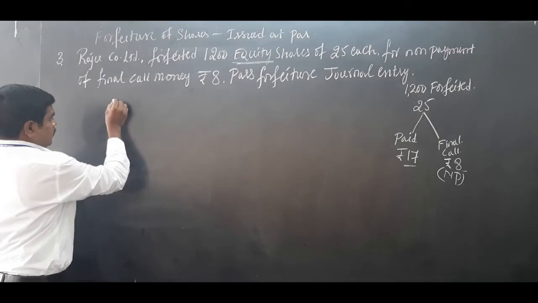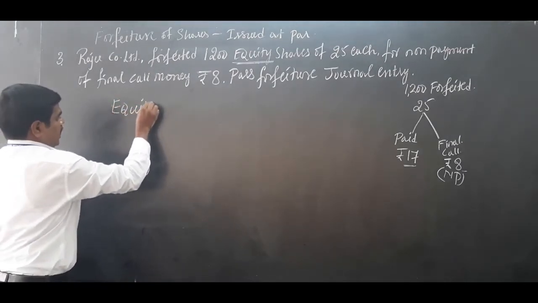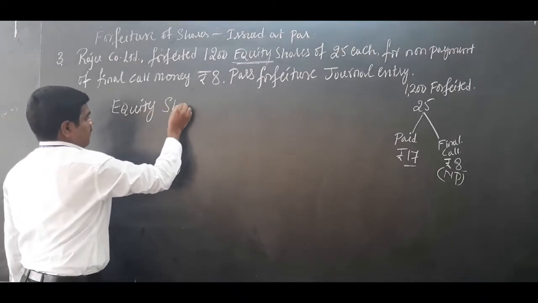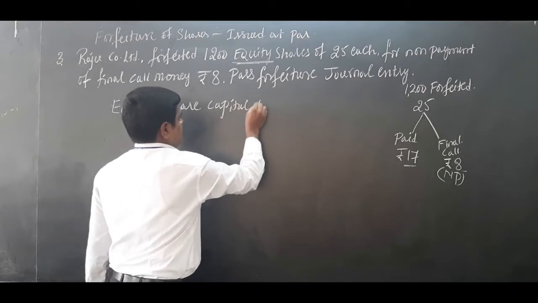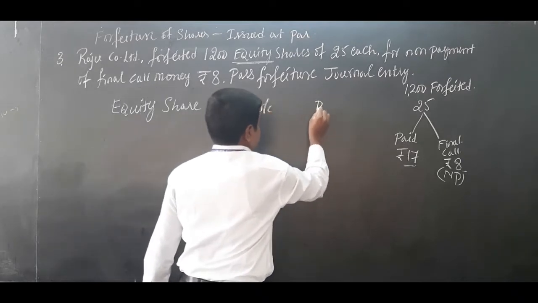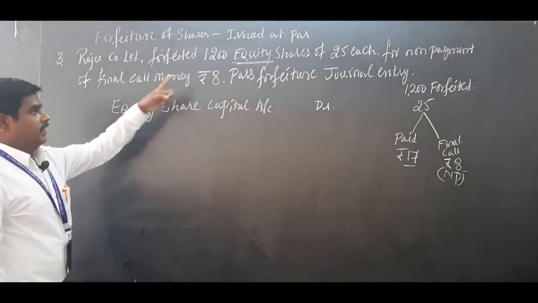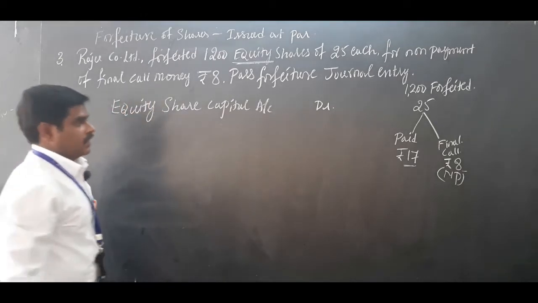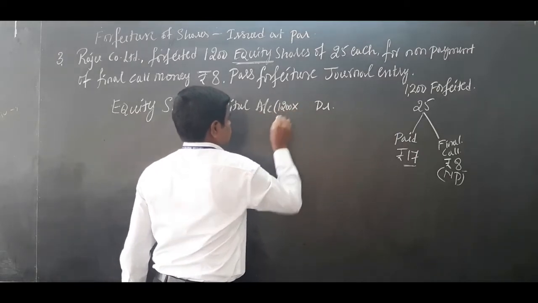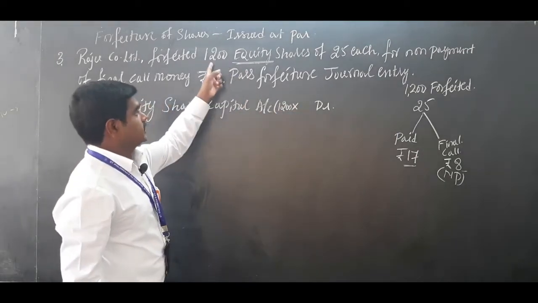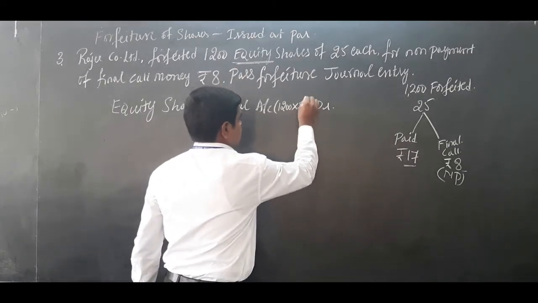So the forfeiture journal entry will go like this: equity share capital account debit. It is share capital, but here equity is there, that is why equity share capital account debit. 1200 shares are cancelled.